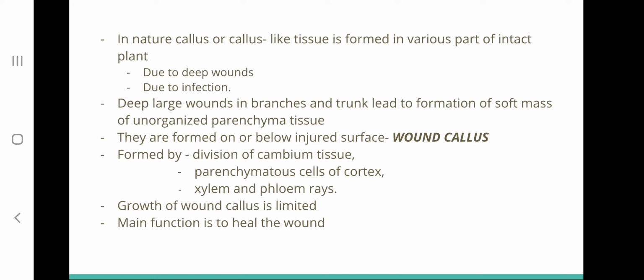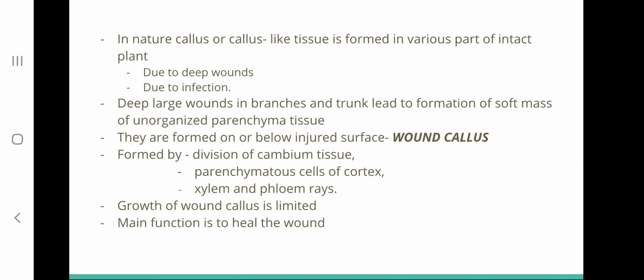Moving on, in nature, callus or callus-like tissue can be formed in various parts of a plant, and it may be formed for two reasons. The first is deep wounds, and the second is infection. First, let us see the callus formed by deep wounds. Deep, large wounds present in branches or trunks can lead to the formation of a soft mass of unorganized parenchymatous tissue, and a callus formed in such a way on or below an injured surface is called wound callus.